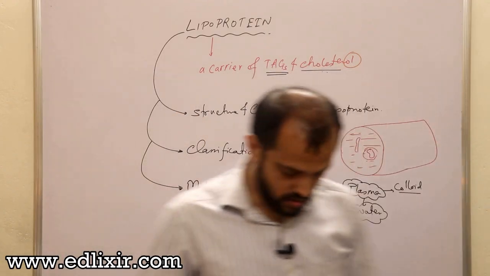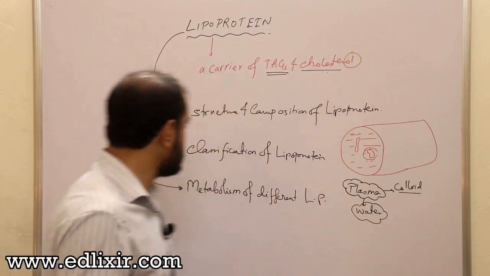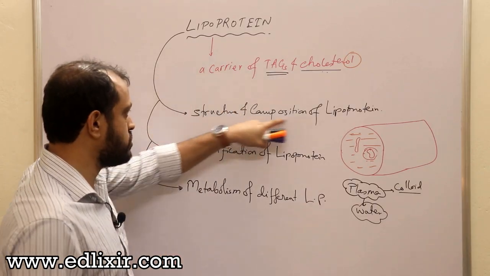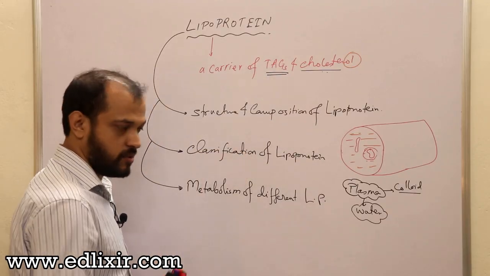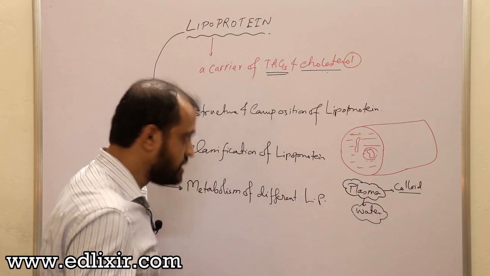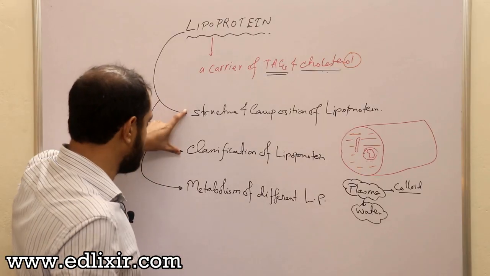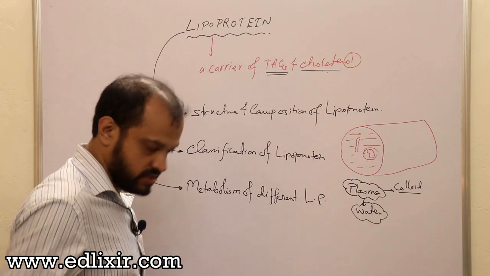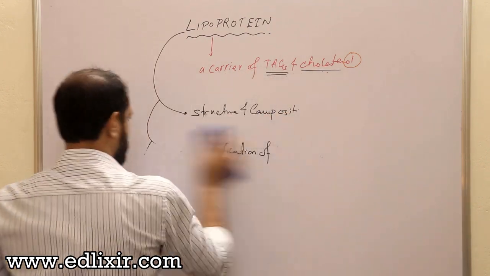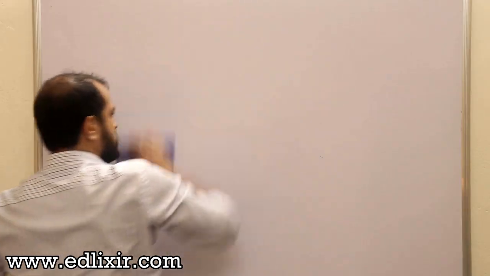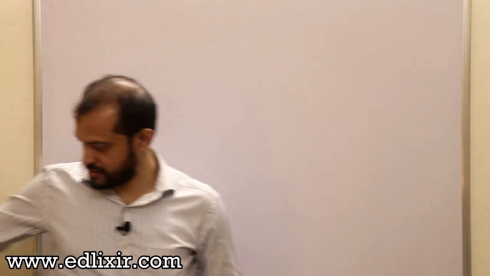Clear? Now listen. The point you need to understand is that if you want to know the structure and composition of lipoproteins, first you need to understand the classification of lipoprotein. Now listen, these two points are actually intermingled or mixed. Okay, today we will discuss these two. And then we will talk about the diseases associated with lipoproteins, obviously. Clear? Don't forget anything with respect to diseases. Now listen.